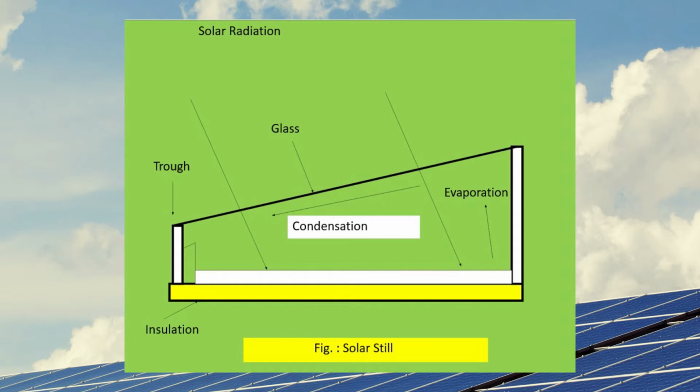The brackish or saline water is filled in the still basin, which is painted black at the bottom to absorb solar radiation, as you can see in the figure. Solar radiation received at the surface is absorbed effectively by the blackened surface and heat is transferred to the water in the basin. The water temperature increases and so does the rate of evaporation.